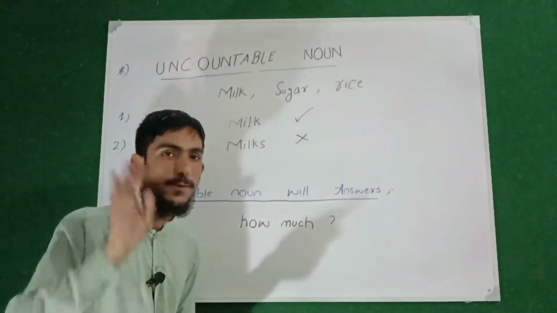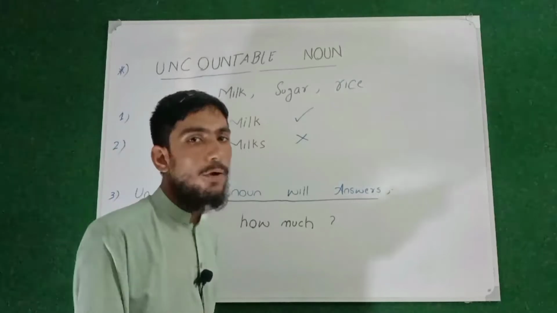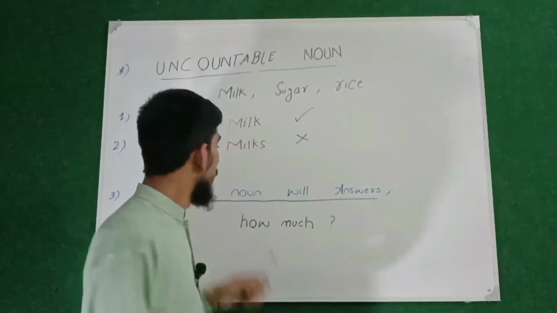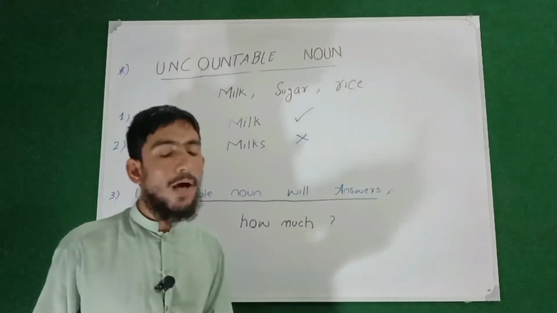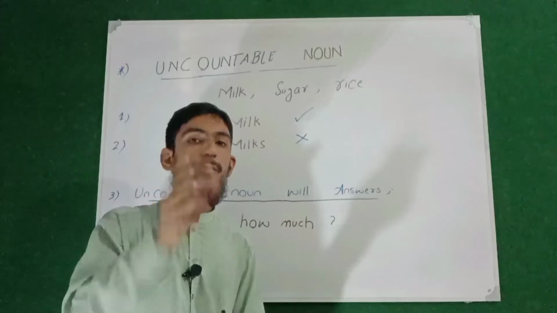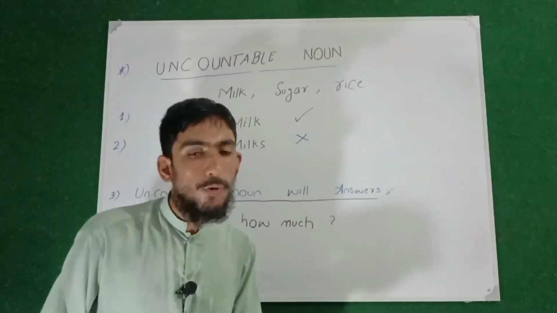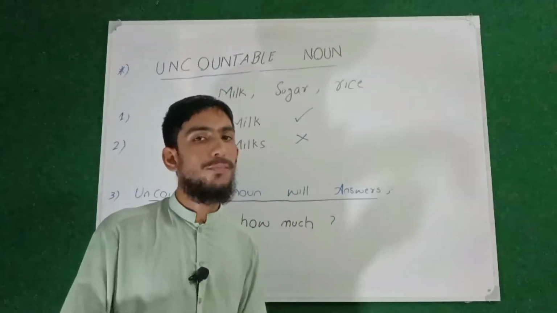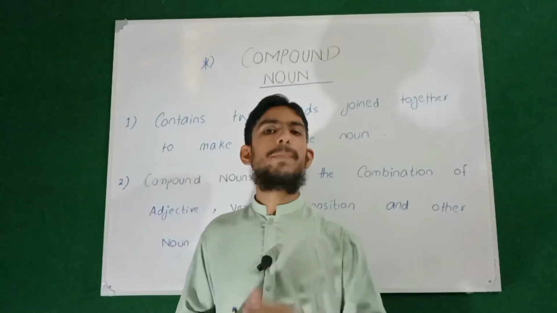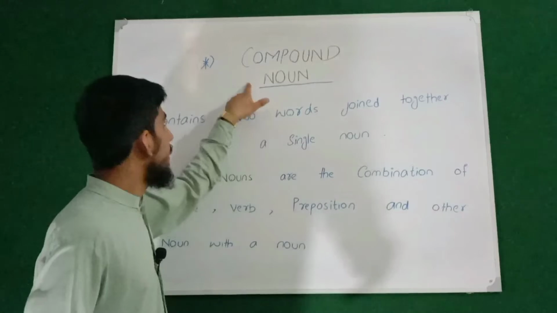So we have discussed four things about uncountable noun: that they are non-countable, that uncountable noun will always answer the question how much, and that uncountable noun will exist only in the singular form, not in the plural form. Now we will be discussing the fifth type of noun, which is compound noun.